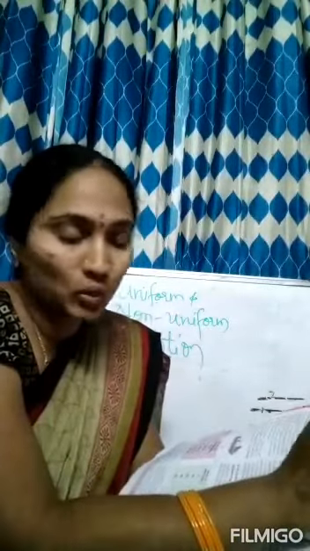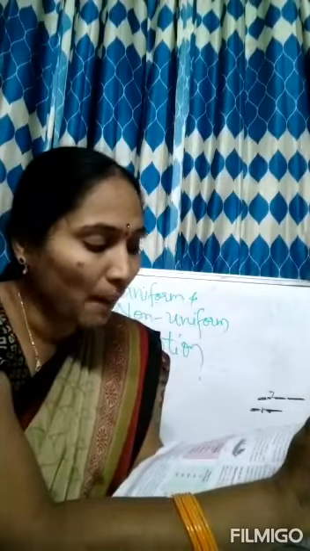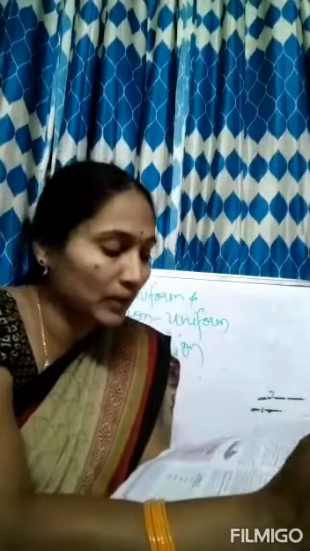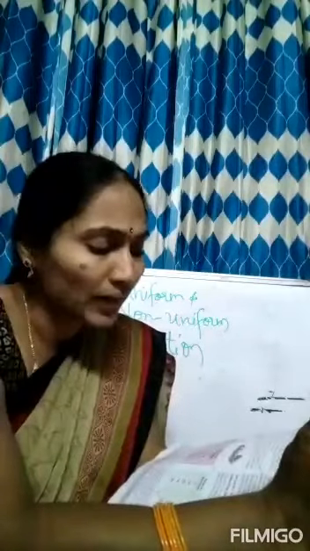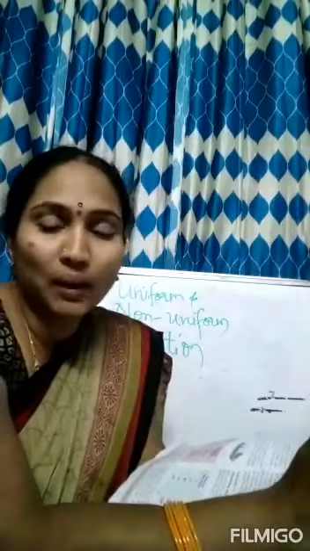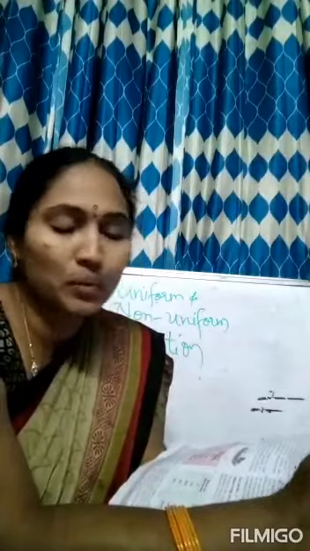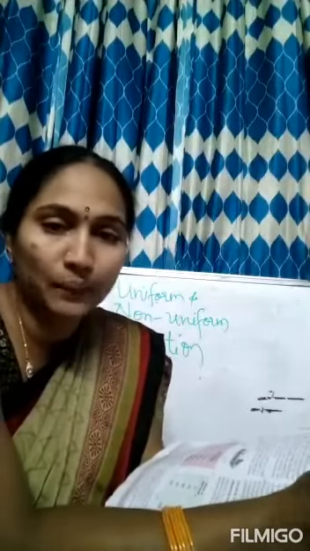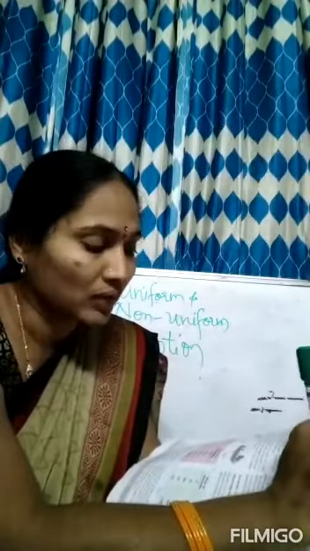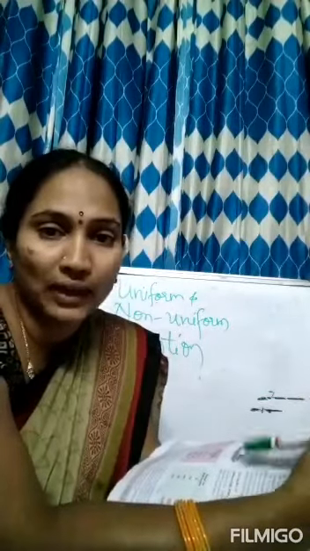A body is said to be in motion if its position keeps on changing with time. But in our daily life we experience certain motion in which the change in position of objects remains the same when compared to the time interval. In some other motion, the change in the position of an object will not be the same for a given time interval. To understand this para, they have given one example.